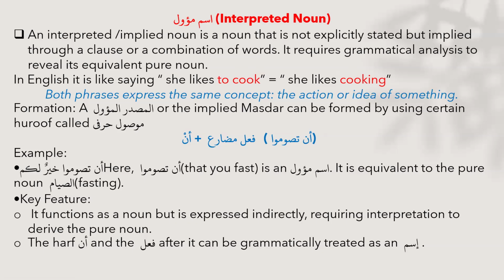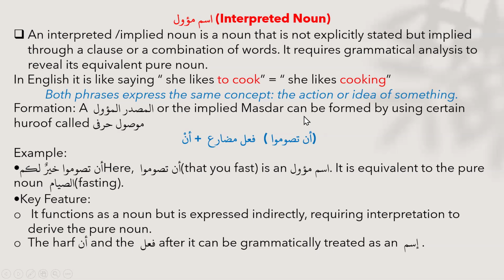So in English, it's quite easy to understand. In the same way, when we come across these types of clauses in Arabic with a certain group of words, we come across the al-masdar al-mawal. So here, both phrases express the same concept, the idea or the action of something, and that is cooking. She likes to cook and she likes cooking. You can see that they both give the same meaning or idea.